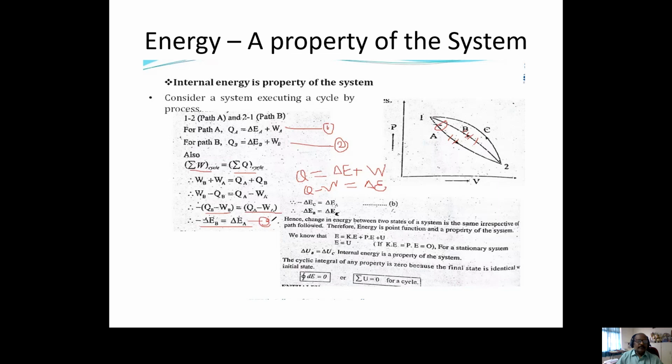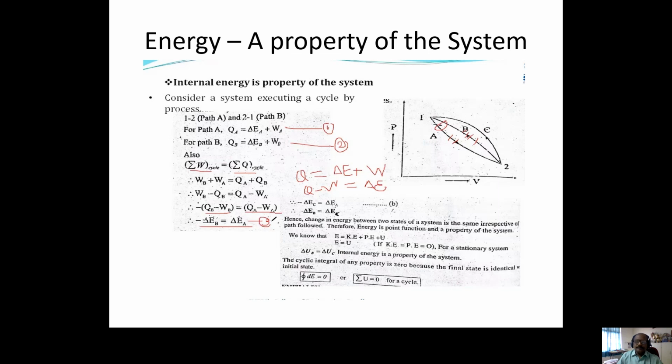Okay. So for that we are taking a cyclic process. So there is a cyclic process between 1 and 2. A cyclic process means the forward process is 1A2 and the reverse process is 2B1. Then it constitutes a cyclic process. Okay. So first we'll take a process 1-2.